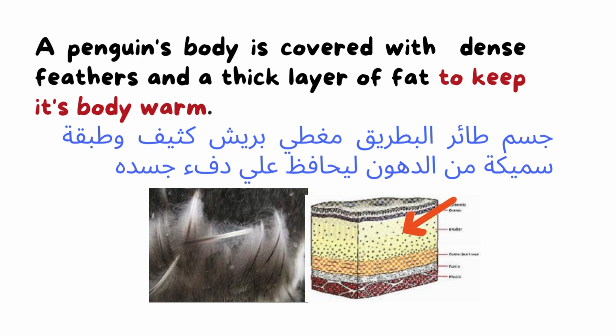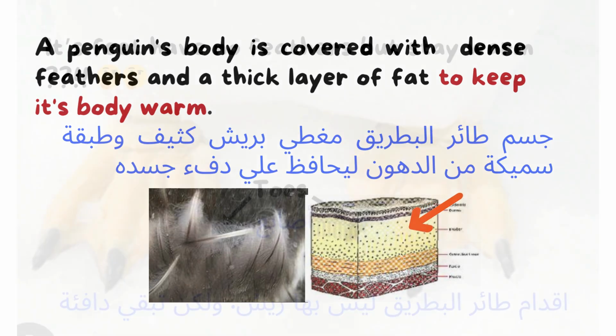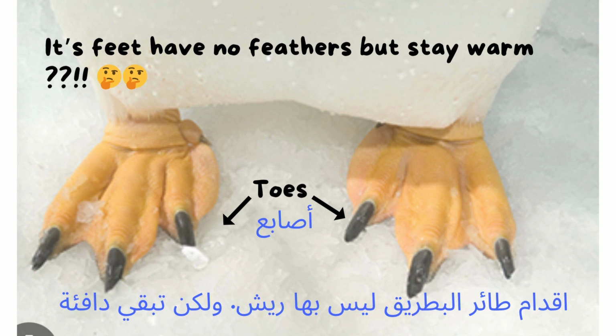And a thick layer of fat, as the penguin has a big layer of fat. Why? To keep its body warm. So there are dense feathers, a lot of feathers, and a big, thick layer of fat. Why? To keep its body warm. But if you look at its feet, there are no feathers, yet it stays warm and can stand on ice for a long time, all day. How?